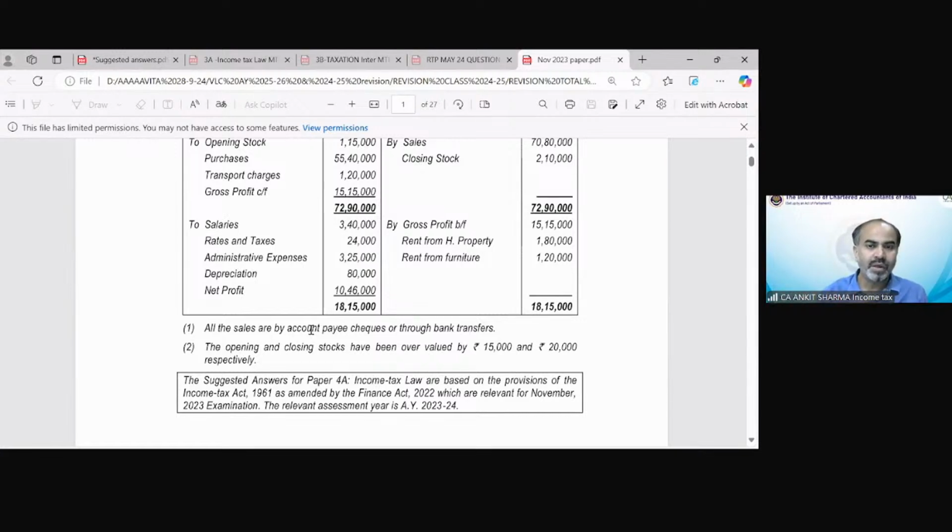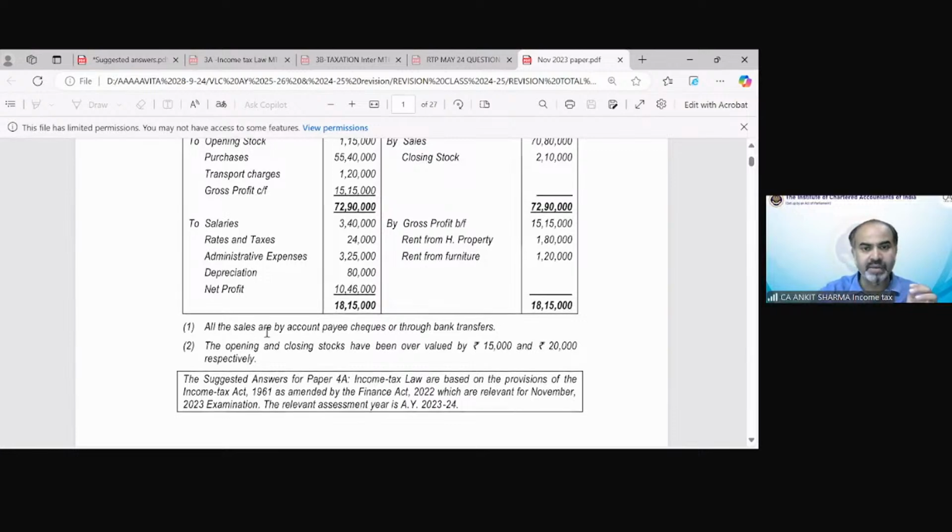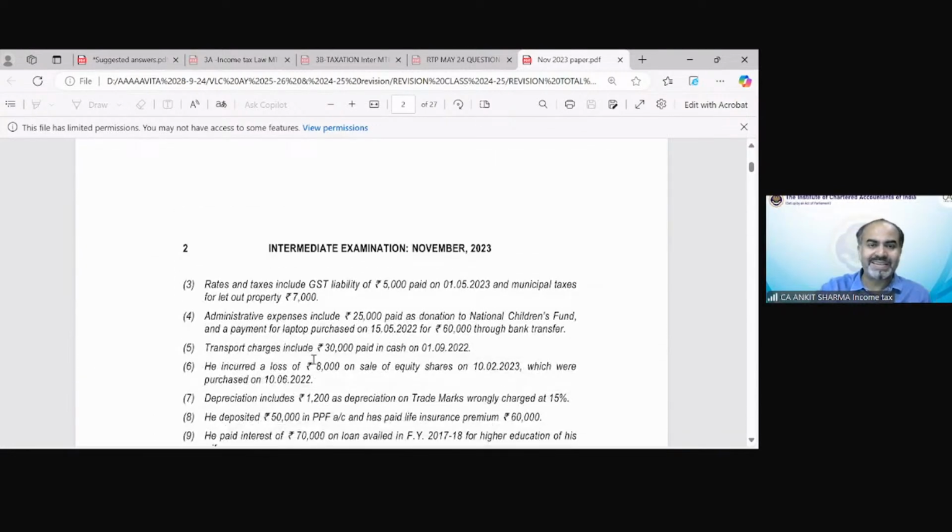Okay. The opening and closing stock have been overvalued by 15,000 and 20,000. We will adjust that. If opening stock has been overvalued, that will reduce my profit. So if I correct it, my profit will increase by 15,000. And by way of closing stock, I have to reduce the profit by 20,000. I will solve that question, do not worry. Rates and taxes include GST liability of 5,000 paid on 1st May 23 and municipal taxes for let out property. So the municipal taxes will be disallowed from my business expenditure. Administrative expenditure, etc. information has been given.